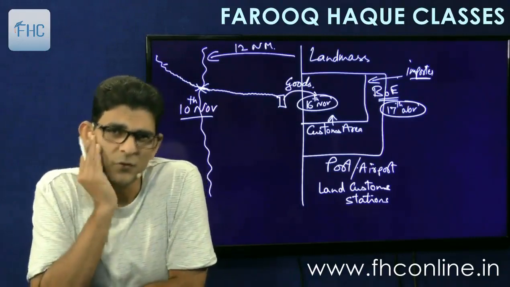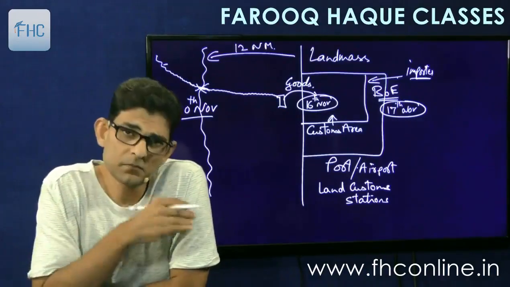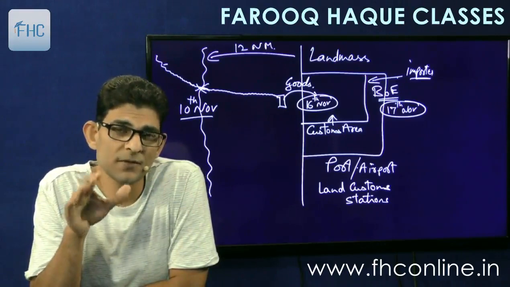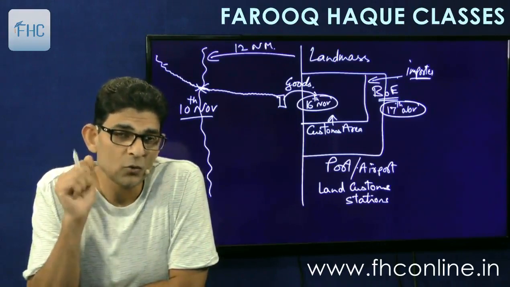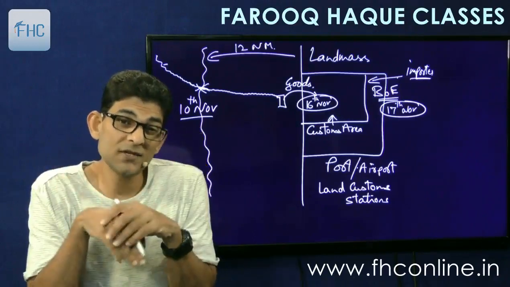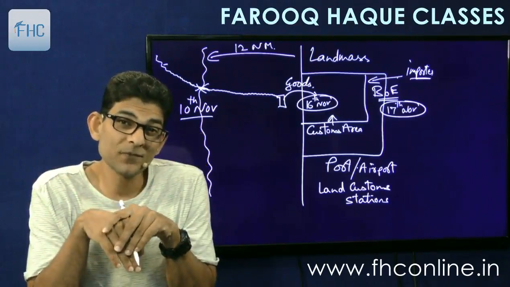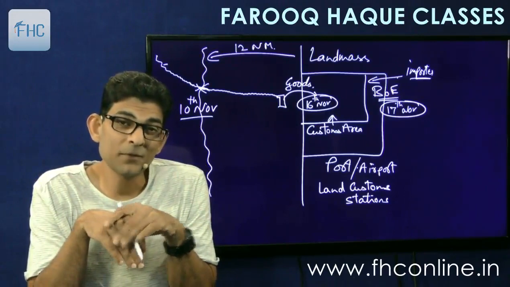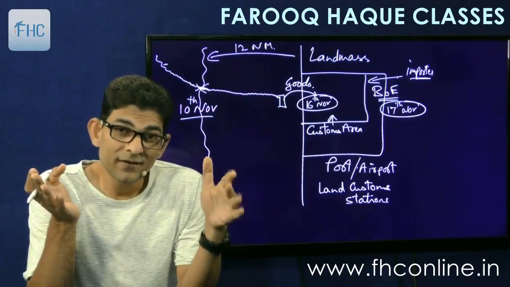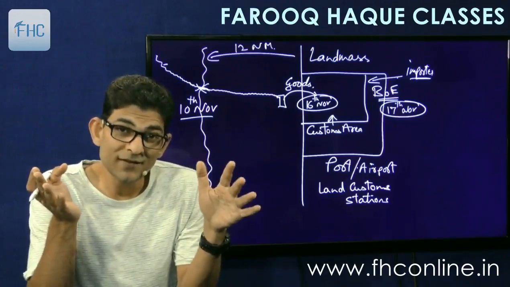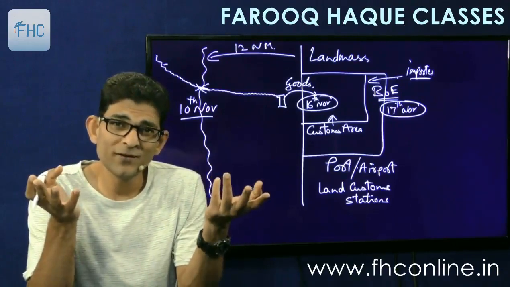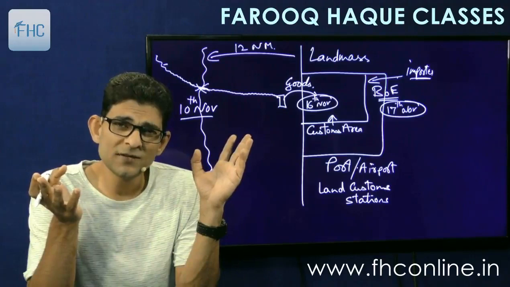In fact, all the other high courts, Delhi High Court and other high courts, they opined, even Rajasthan High Court decision was there, Karnataka High Court decision was there, that how can you measure the time when the goods cross the territorial waters? Who knows when? Because water is water. Is there any boundary in the water? Like that toll gate is there? That you pay something and then you are allowed to enter? No. Who will measure on the sea?